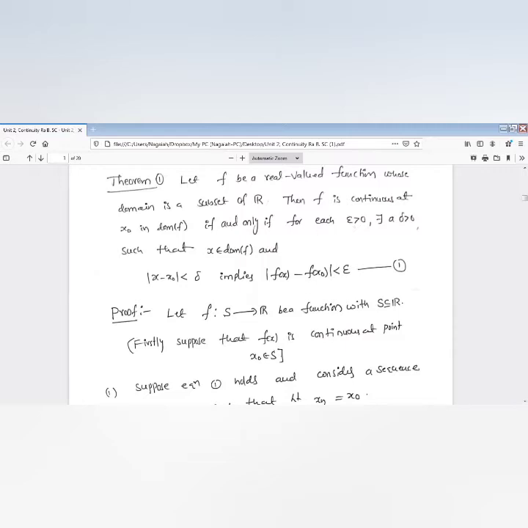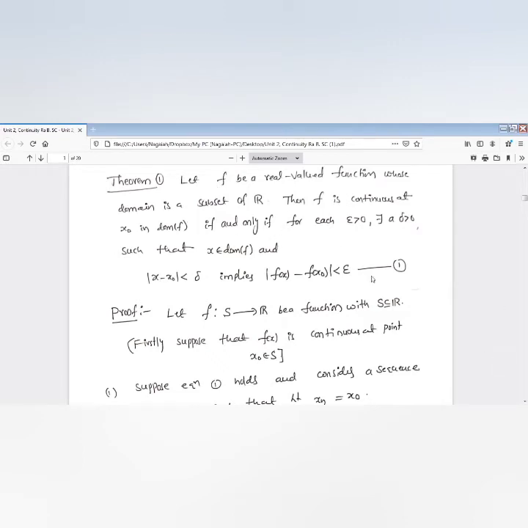For each epsilon, where epsilon is a small positive quantity, there exists delta greater than 0 such that when mod x minus x naught, the difference of x and x naught, is less than delta, then the difference of f of x and f of x naught is less than epsilon. When x approaches x naught, f of x approaches f of x naught, then we say that f is called a continuous function.